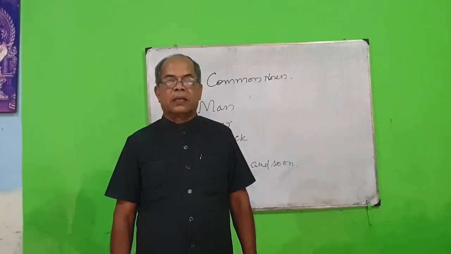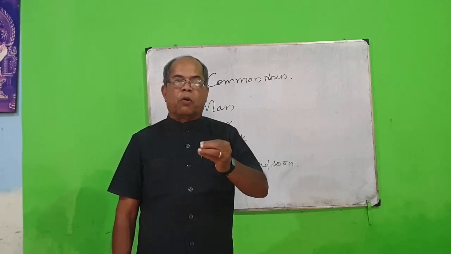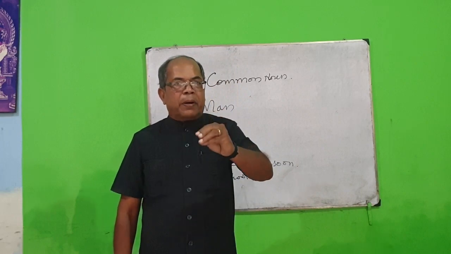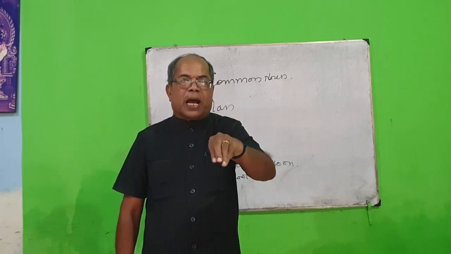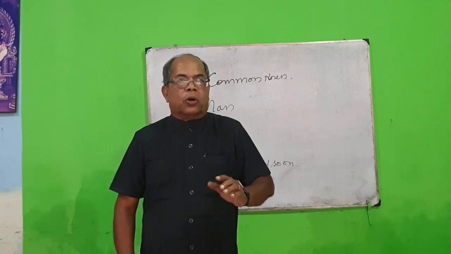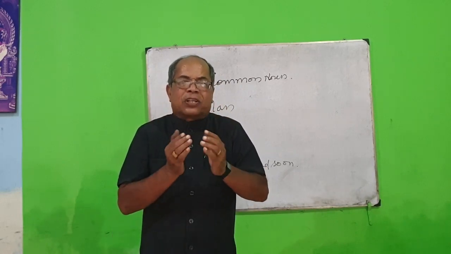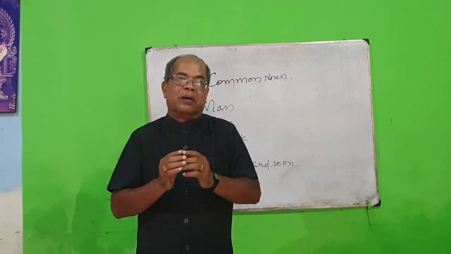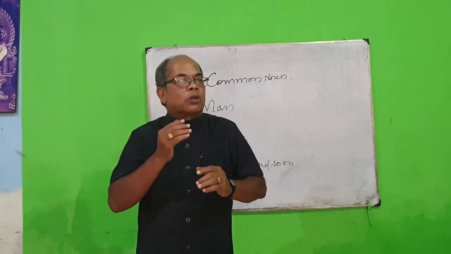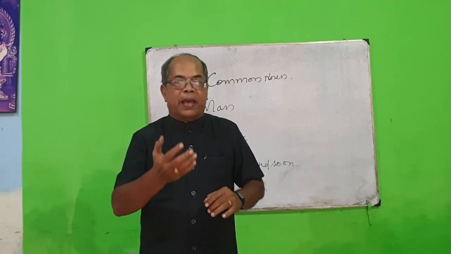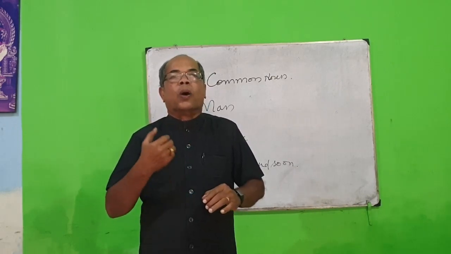Hi guys, I would like to give you some more information about common noun. Common noun is a name which denotes that name and which is common to such names, I told you, no? So it has got a plural in number. That is, it denotes more than one person, one animal, one place, one thing, one action.